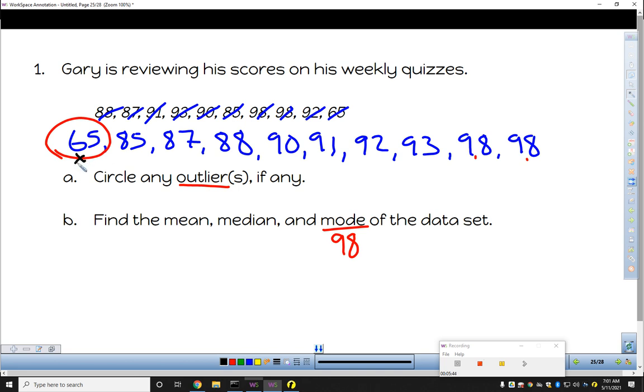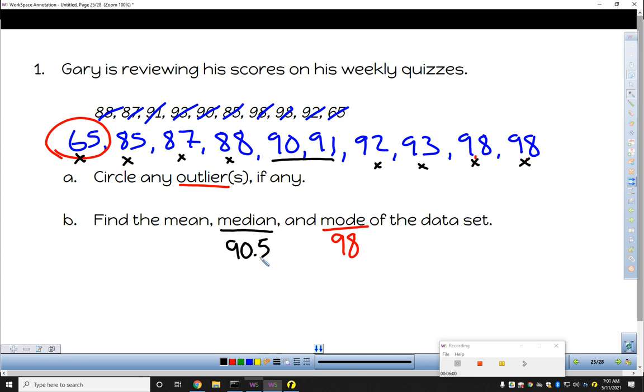If we go a low value and then a high value, a low value and then a high value, a low value and a high value, low and high, we end up with these two left in the middle. And so the median, halfway between those, would be 90.5.